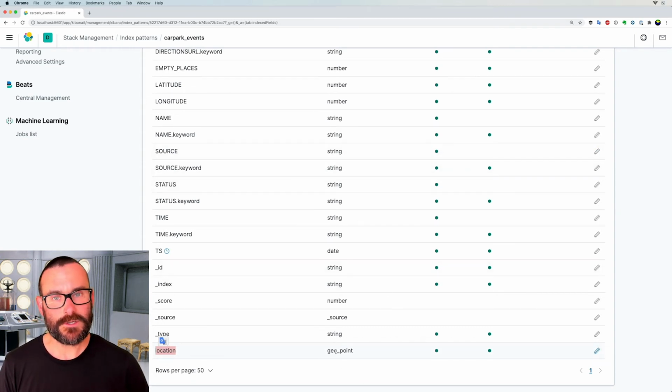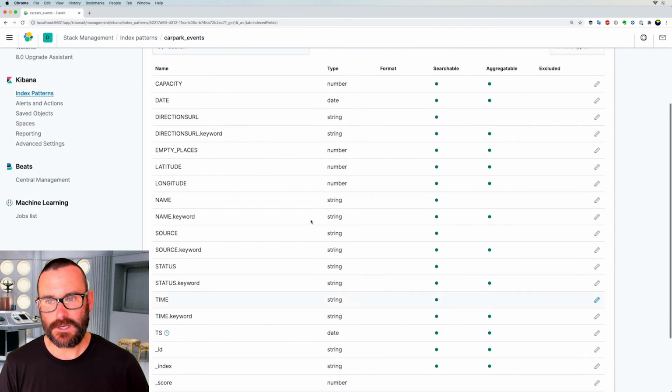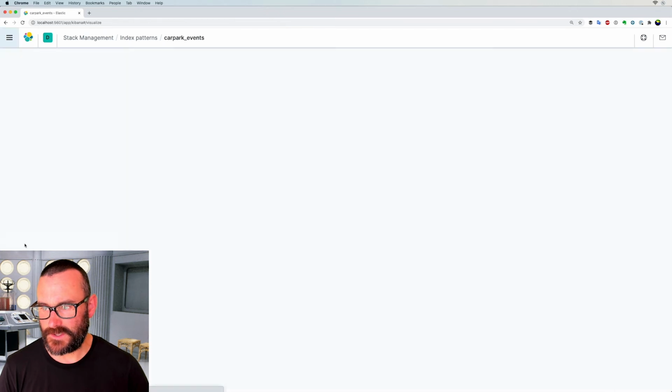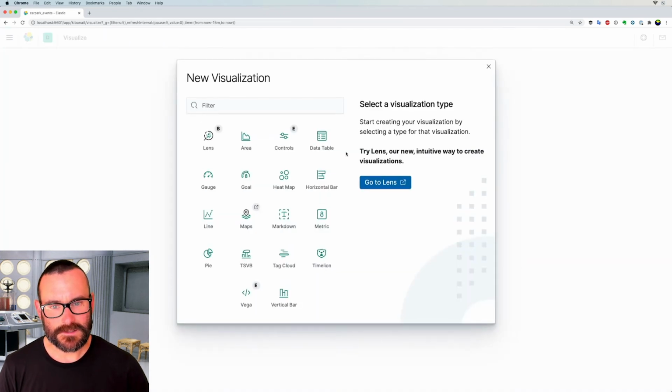So we've got the geopoint, which means we can do some cool stuff with it. We've also got the empty places as a number, and then we've got the name of the car park here, so we can do some analysis on it now. So let's do that. Let's head over to here, and we've got the visualize option and create a visualization.